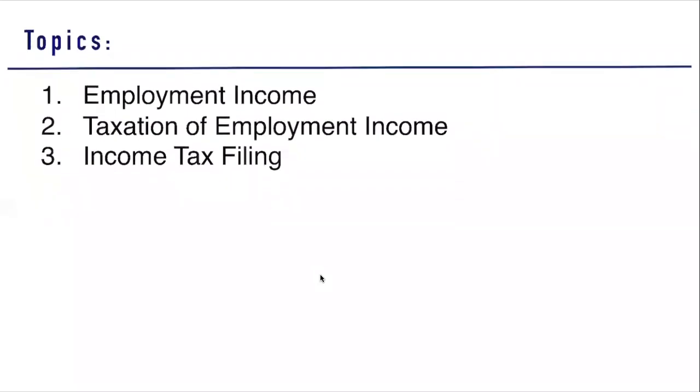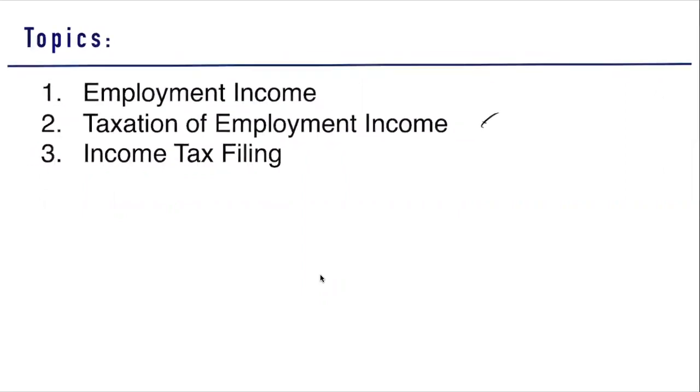First, we have your employment income. So we need to determine the items of employment income. And then we need to learn how to tax the employment income. The taxation of your employment income can either be regular income tax or final tax.